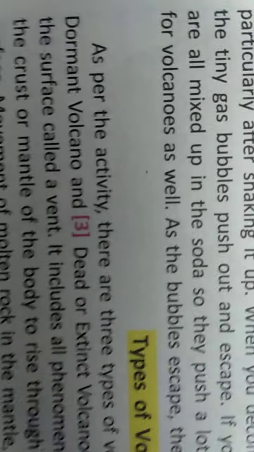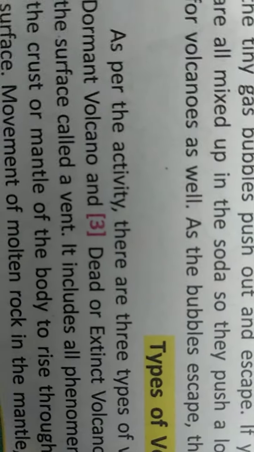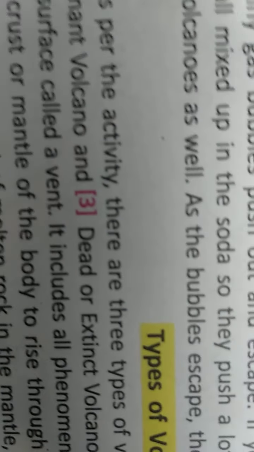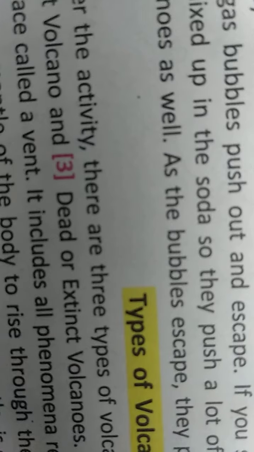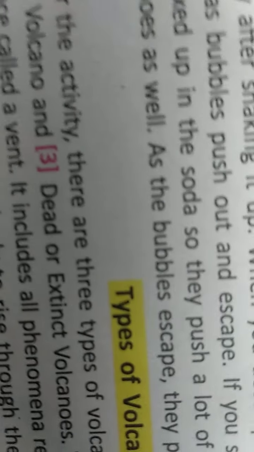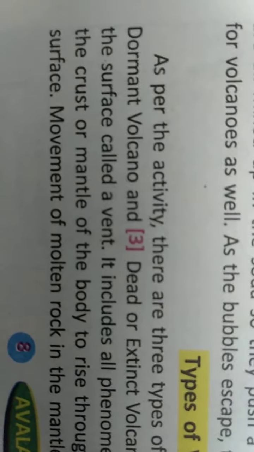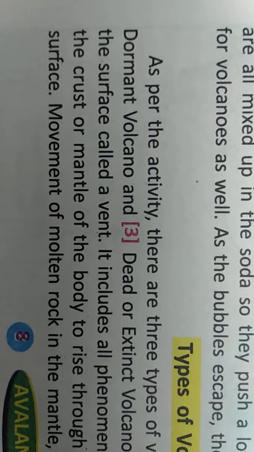Volcanoes are of three types, that is active volcano, dormant volcano, and dead or extinct volcano. Active volcano is one which keeps on erupting. Dormant volcano is one which might erupt after 50 or 25 years, and extinct volcano is one which has stopped erupting.